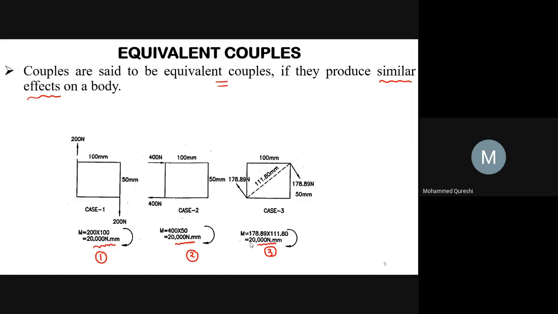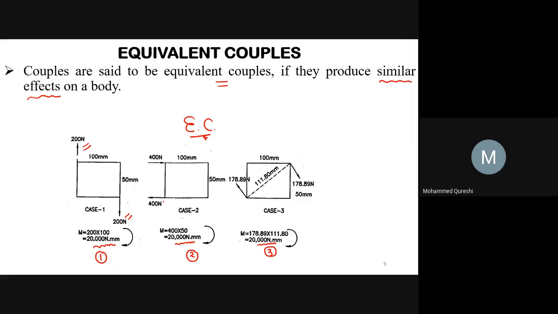Hence, these three couples are called equivalent couples. Look here, 200 Newton, 200 Newton. These two forces form a couple as both are in opposite directions, and it produces a moment of 20,000 Newton-mm. Here also the same, 400 Newton, 400 Newton.